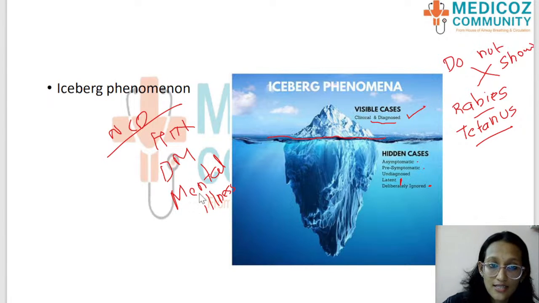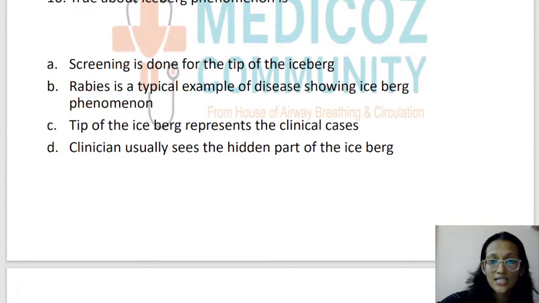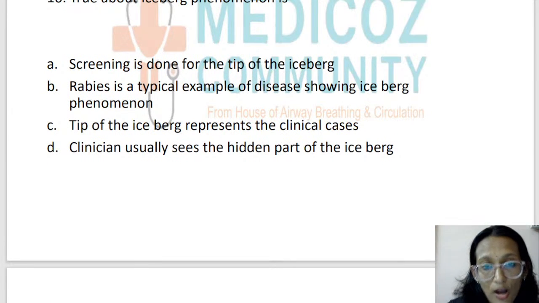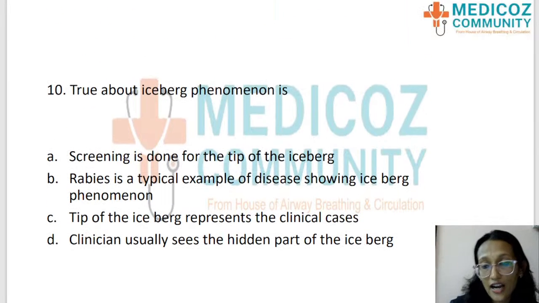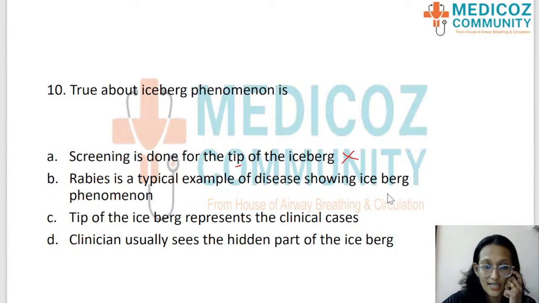Whereas these non-communicable diseases are the ones that show iceberg phenomenon. Okay. So with that idea, can we go back and see the options again so that you're able to answer me? Screening is done for the tip of the iceberg. Is it true? So screening is done for the undiagnosed, undetected cases, which is not the tip of the iceberg. It is the underneath portion. So screening is done for the underlying portion of the iceberg and not the tip of the iceberg.